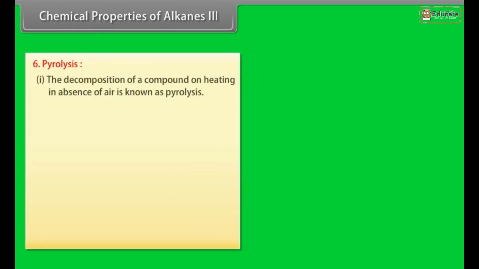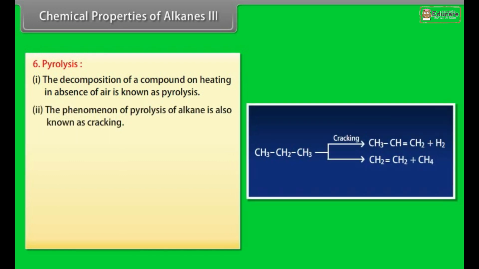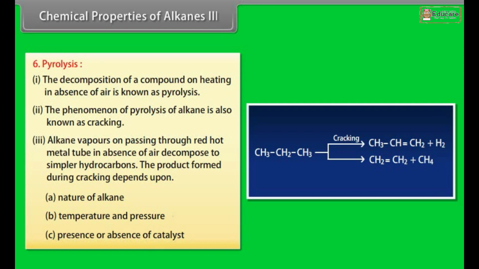Pyrolysis. Number 1. The decomposition of a compound on heating in the absence of air is known as pyrolysis. Number 2. The phenomenon of pyrolysis of alkanes is also known as cracking. Number 3. Alkane vapors, on passing through a red-hot metal tube in the absence of air, decompose to simpler hydrocarbons. The products formed during cracking depend upon: A, nature of the alkane; B, temperature and pressure; C, presence or absence of a catalyst. Here is an example of cracking.